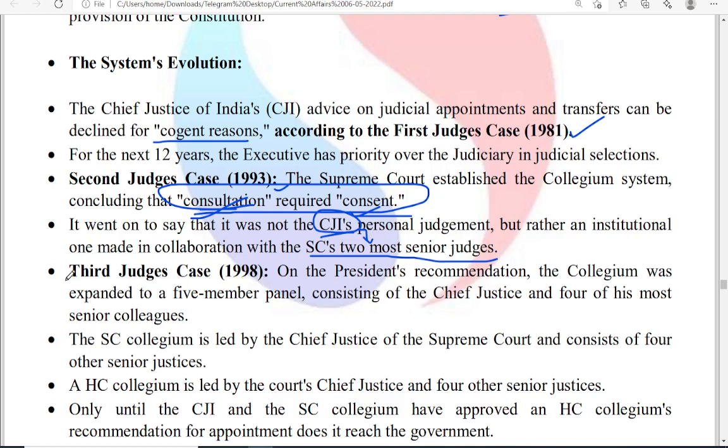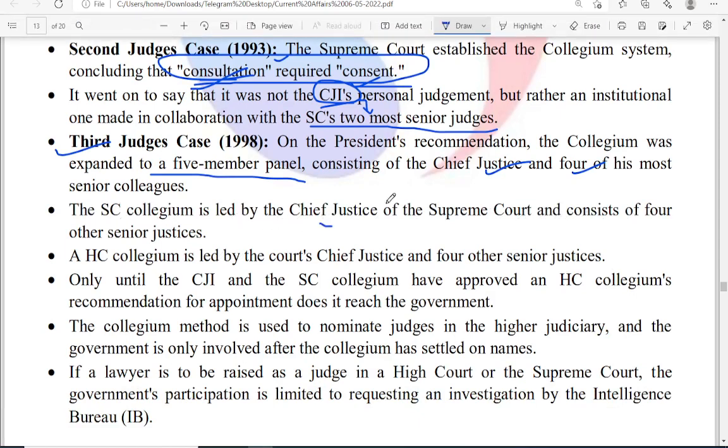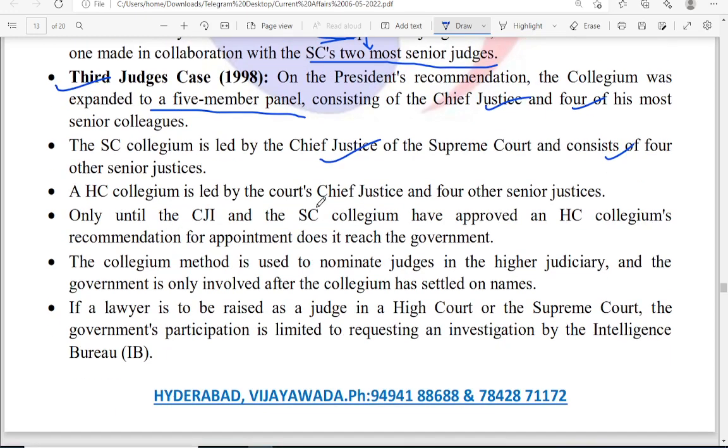Okay, in the third judge's case of 98, on the President's recommendation, the collegium was expanded to a 5-member panel consisting of the Chief Justice as well as 4 of his most senior colleagues. So the Supreme Court collegium is led by the Chief Justice and consists of 4 other seniors. High Court collegium is led by the Chief Justice of that particular High Court and 4 other senior justices.